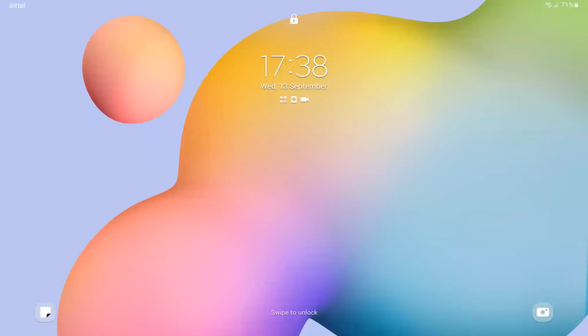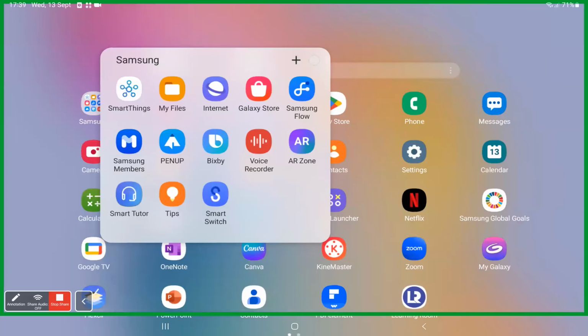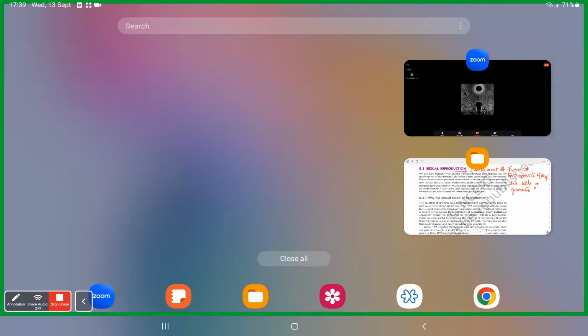Sir, your screen just went, sir. Yeah, can you see now? No, sir. You can't see the screen? No, sir. Can you see now? Yes, sir.